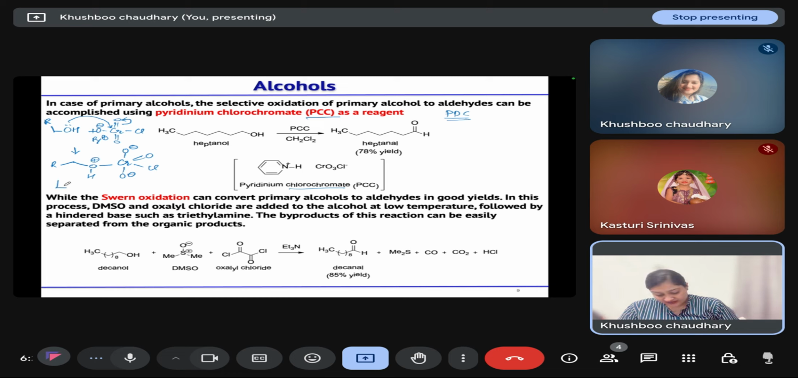Then after the loss of a proton, it will form O, chromium, OH and this O negative. Then electrons will fall and Cl negative will leave from here, and it leads to the formation of this species. Then your Cl negative will abstract the proton and it leads to the formation of your aldehyde. So you will get the aldehyde. Is this mechanism clear?